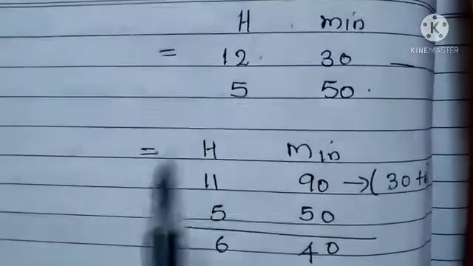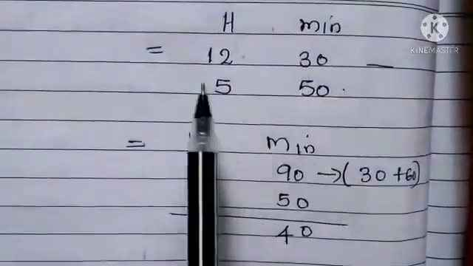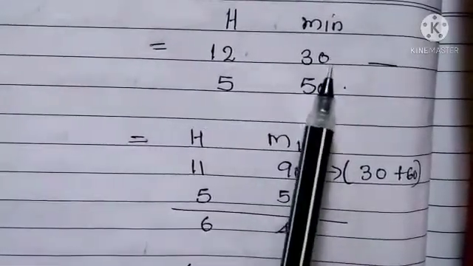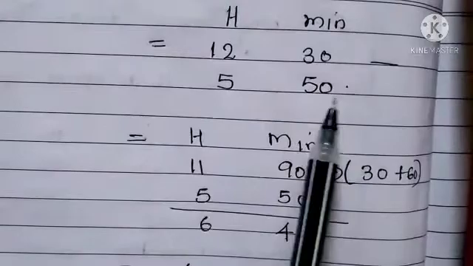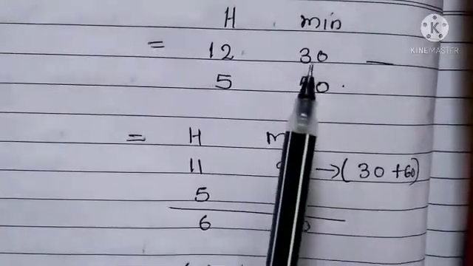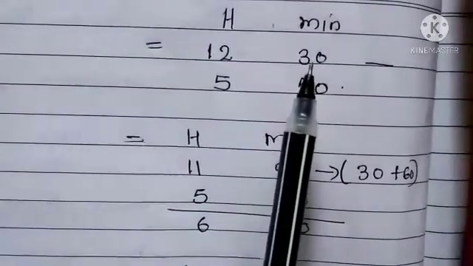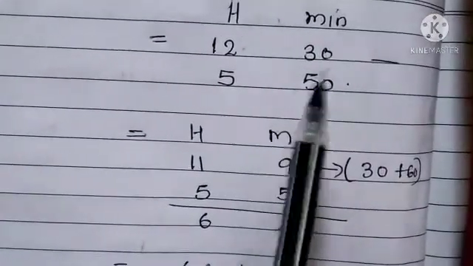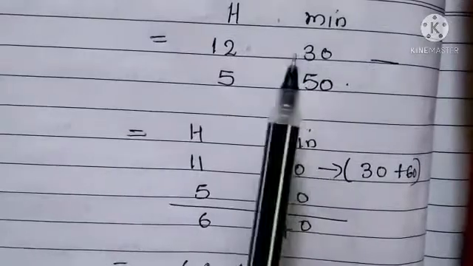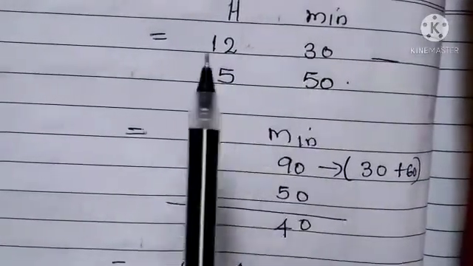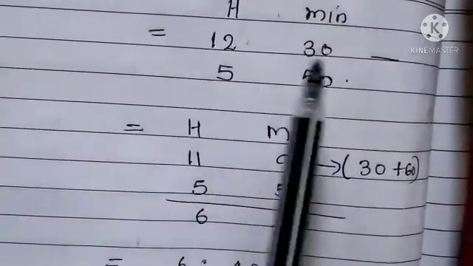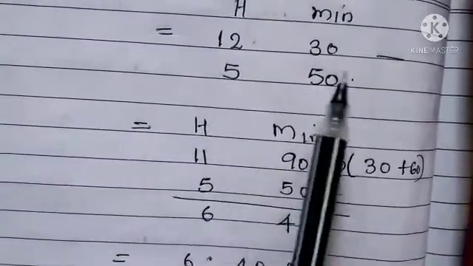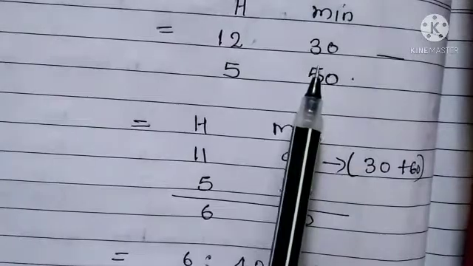So we have to write hours and minutes separately. 12 hours 30 minutes minus 5 hours 50 minutes. Here you have noticed the smaller number is 30, so we have to convert this into a greater number. By borrowing 1 hour from here we get 11 hours 90 minutes, since 30 plus 60 is 90.